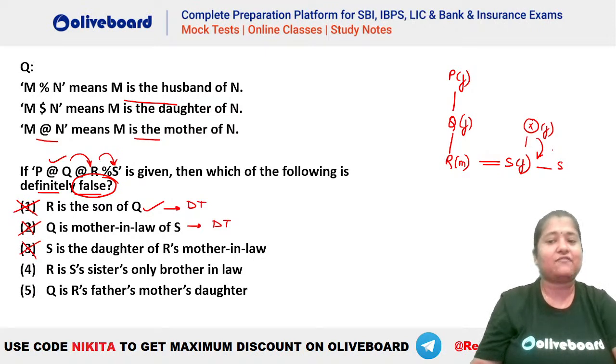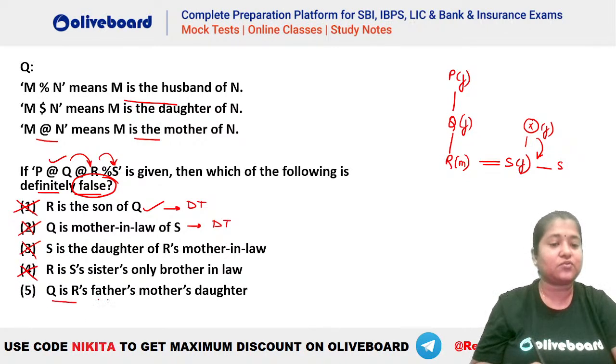Because S can have, let's say, another brother-in-law also. It may be possible that S is married and that person has a brother, right? So there can be multiple possibilities, but 4 is a possibility here. That is why it is not definitely false. Definitely false means it cannot be true ever, right? So again, you can see there is a possibility for it to be true. So this is also not the answer.